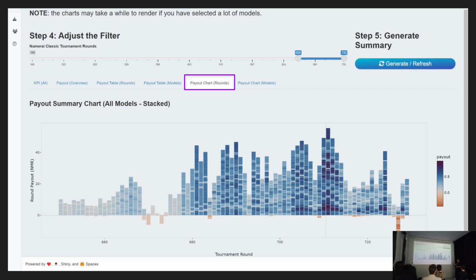So this is one of the graphs that you want to use, but be careful, this takes a bit of time, so you will have to click and then wait for one or two minutes to generate this, because there's a lot of different stake here. But the most important thing is to look at the actual period that you're looking at, and make sure that you got the right period.